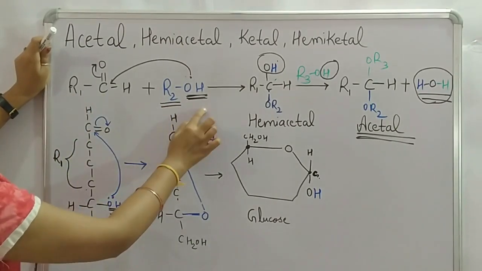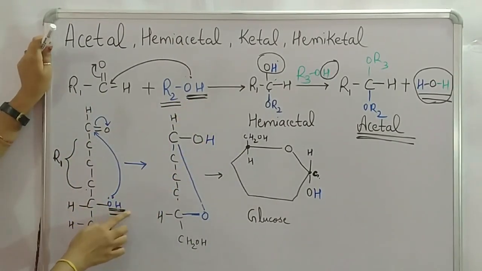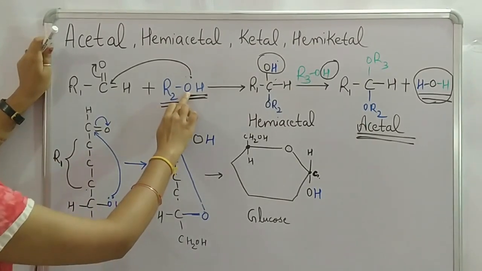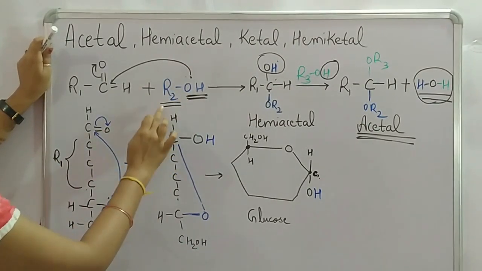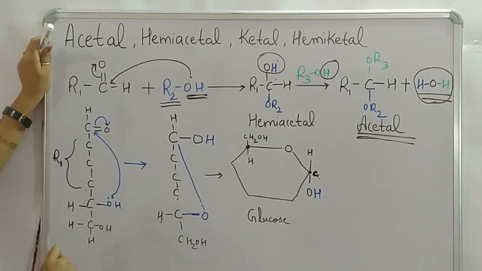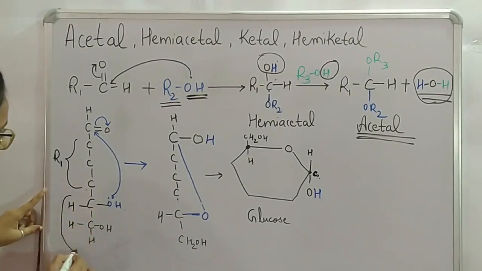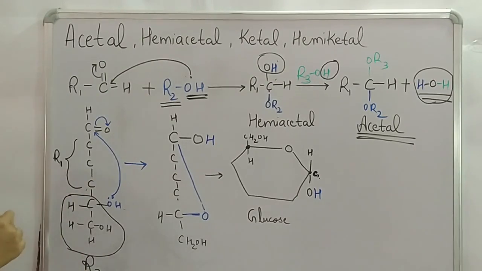Now let's search for this one. OH is there. Now this OH is attached with R2, and this R2 must be an organic fragment. So this portion of glucose is our R2.